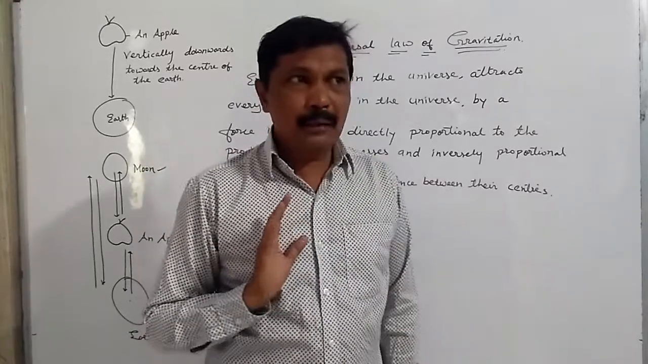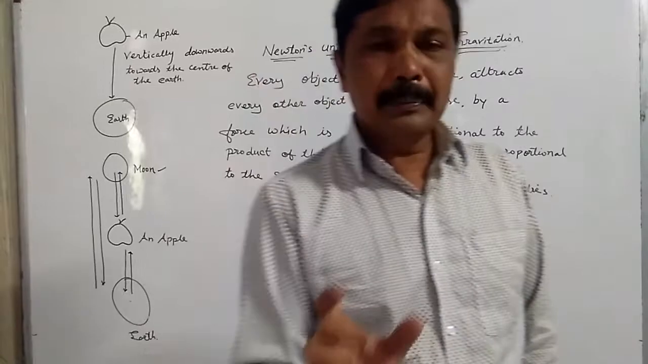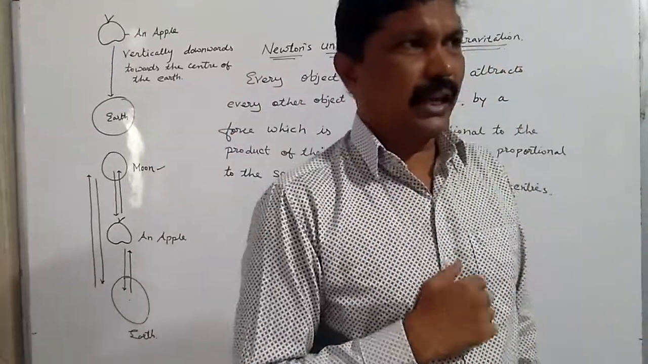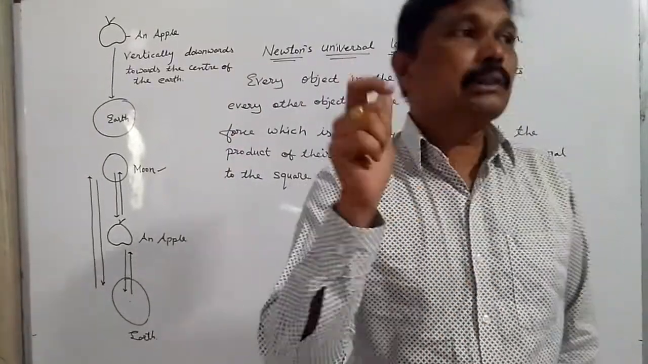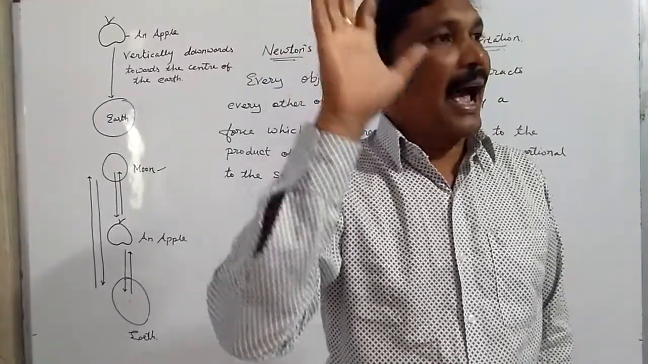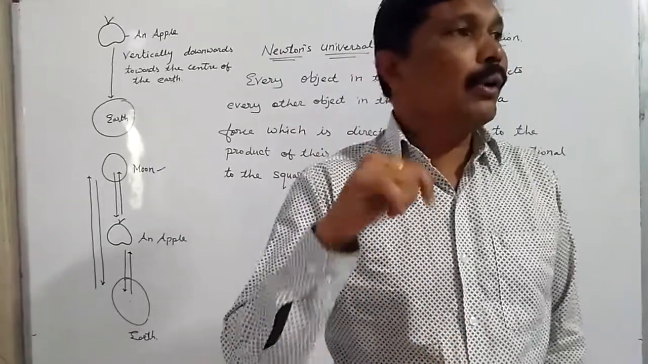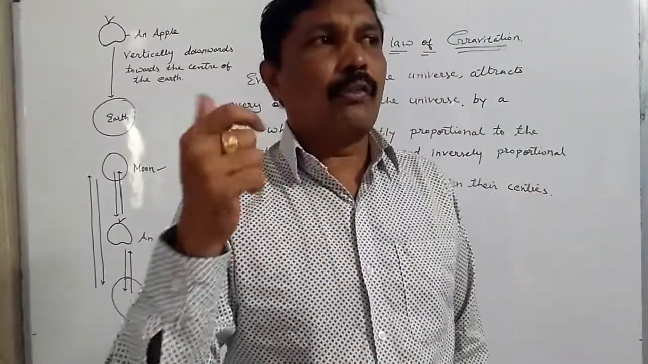Let's see one example. We are going to see gravitational force acting between two objects, any two objects. We'll also see a gravitational force acting between one object as an object and the other as Earth. We're also going to see the gravitational force of an object